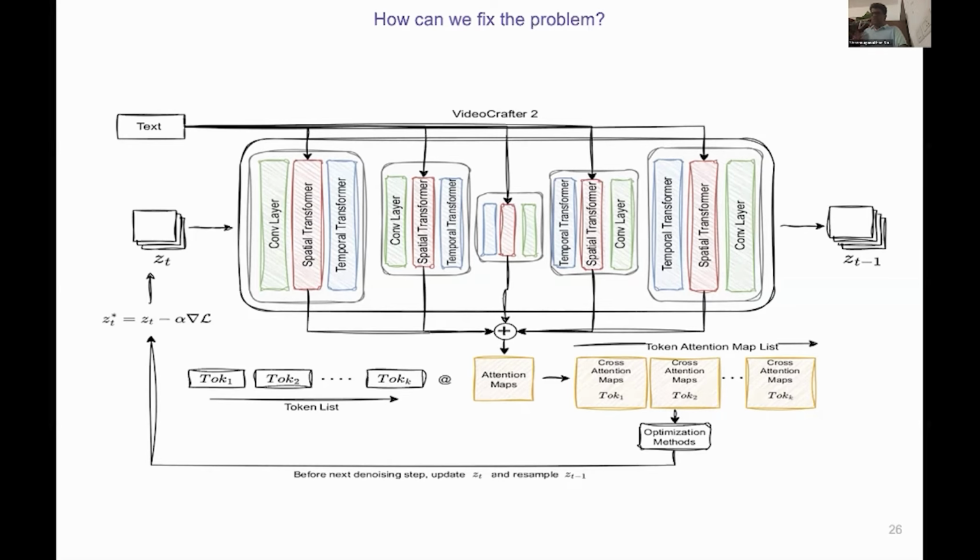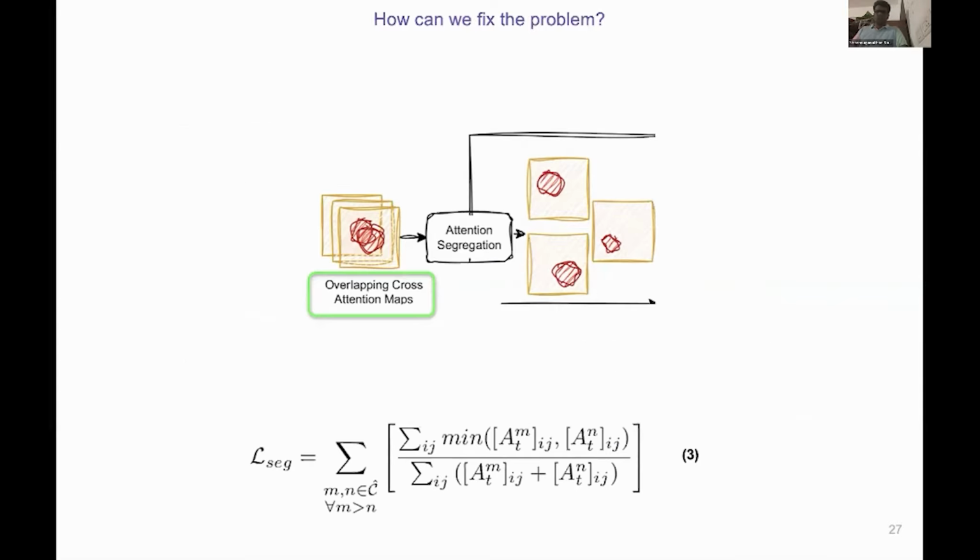The core question is, what should those three losses be? Let's go one by one. The first loss tackles the overlapping attention maps problem. We call it the segregation loss, L_SEG. The idea is to penalize spatial overlap between two attention maps that correspond to different concept tokens. Mathematically, for every pair of concept tokens m and n, we compute something like an intersection over union of their attention maps, and equation 3 on this slide shows the same.